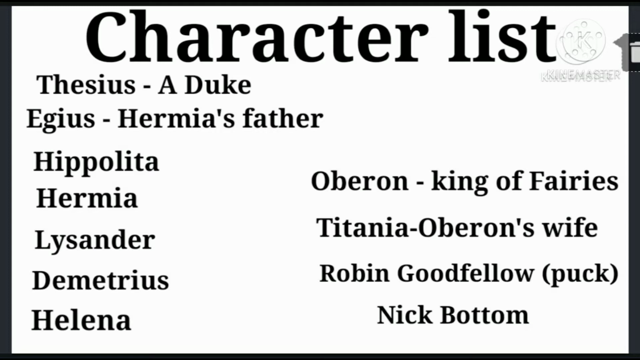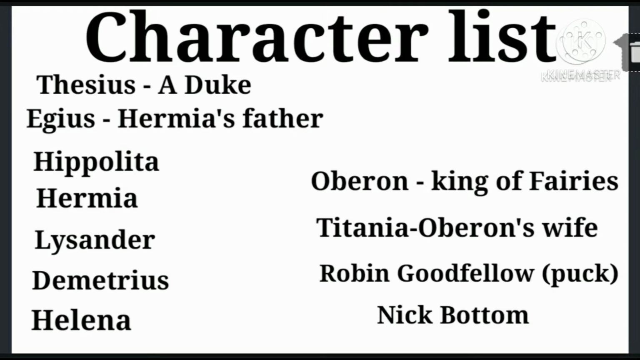Hermia is the daughter of Aegeus, but she doesn't want to marry Demetrius because she loves a man named Lysander. Lysander also loves Hermia. After that, the next character is Demetrius. Demetrius also loves Hermia, but Hermia does not love him as she loves Lysander.